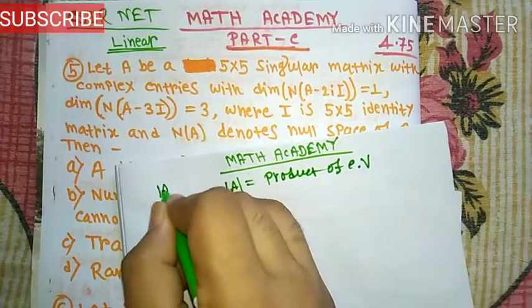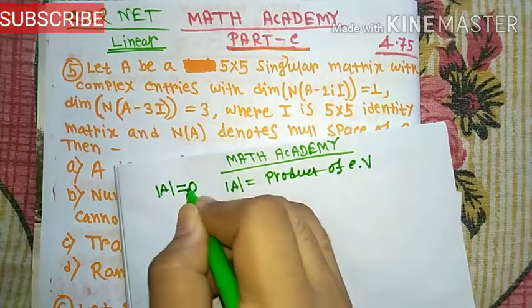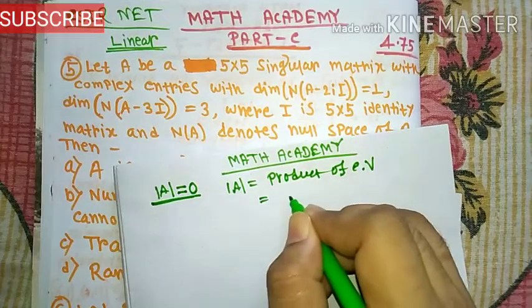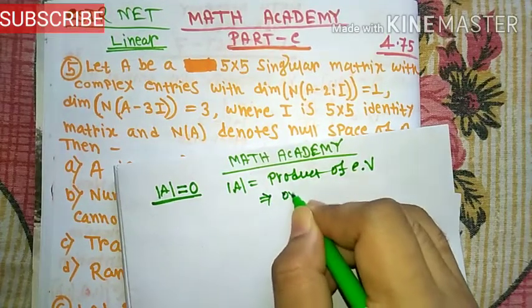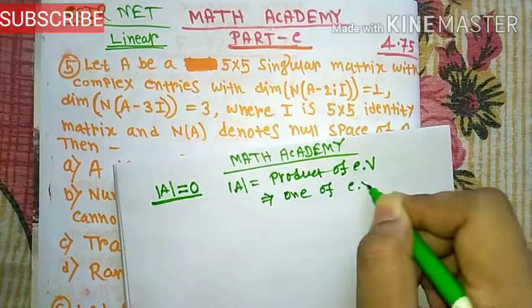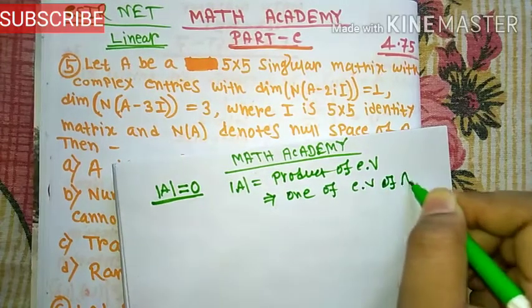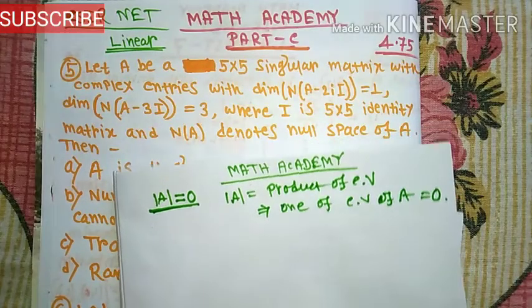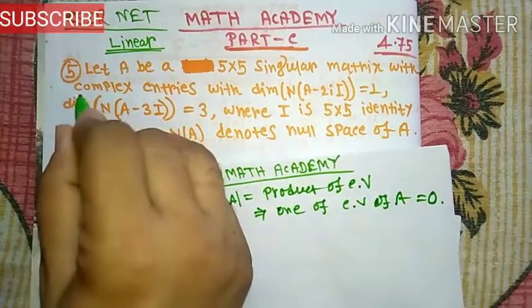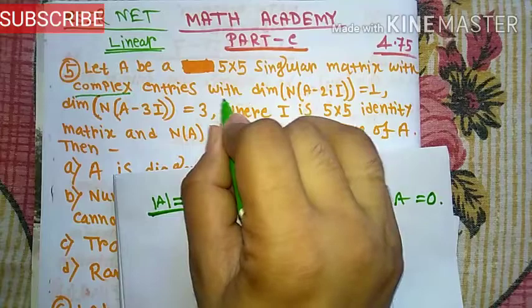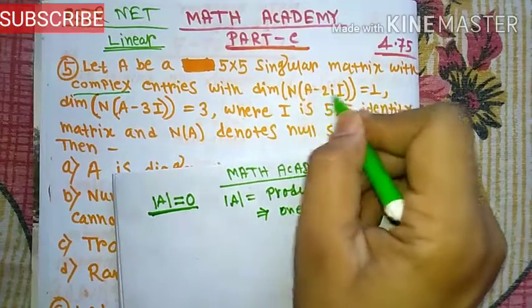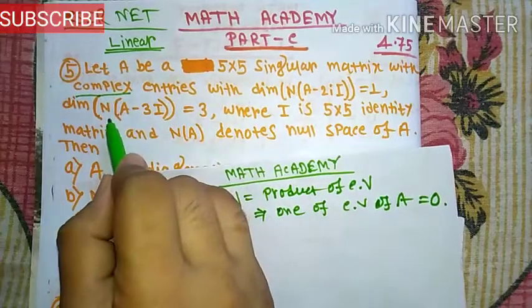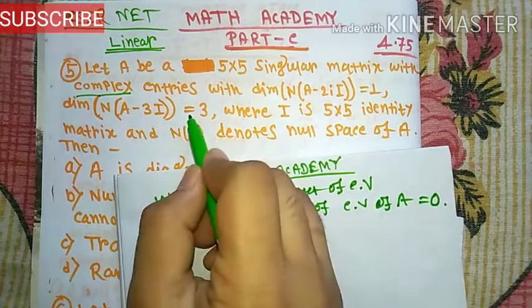And here, the determinant of A is 0 since A is a singular matrix. So one of the eigenvalues of A is 0, since the determinant of the matrix is 0, with complex entries and with dimension of N(A - 2iI) equal to 1 and dimension of N(A - 3iI) equal to 3.